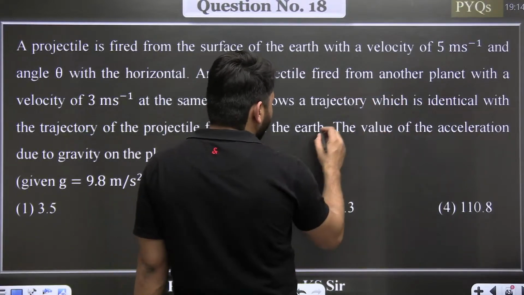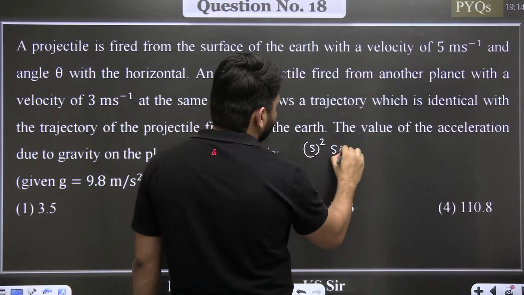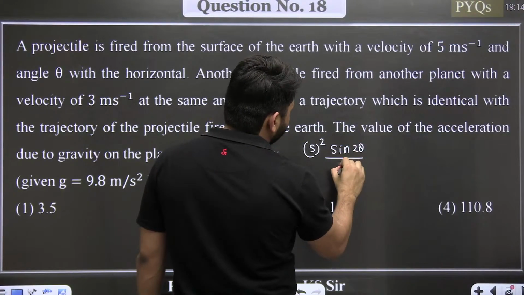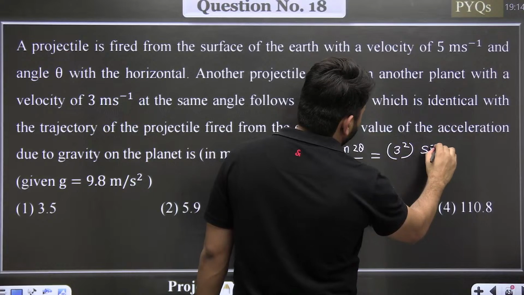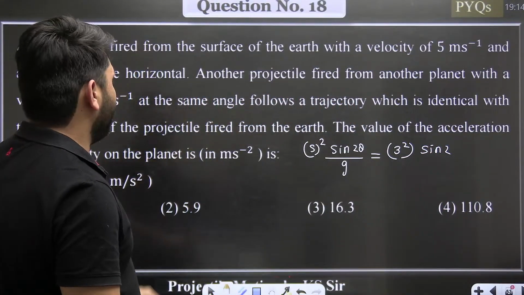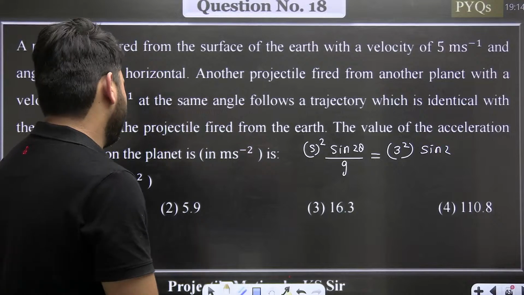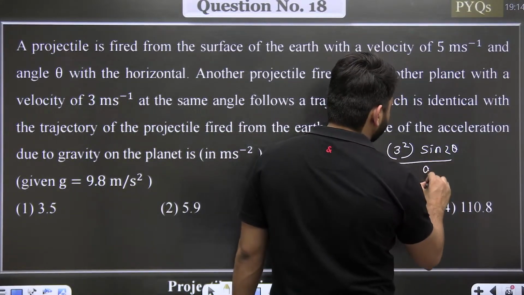So the range is 5 square sin 2 theta divided by g is equal to 3 square sin 2 theta at the same angle, divided by g dash.